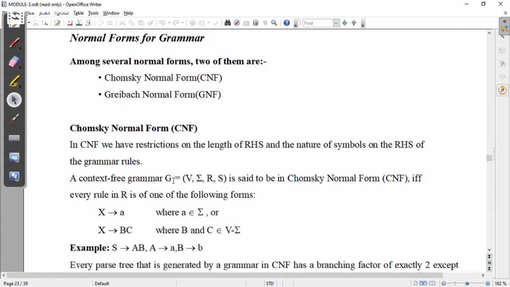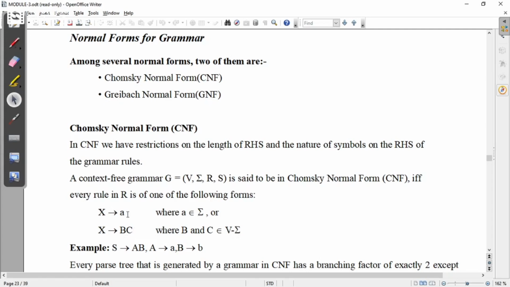Any grammar G, represented as (V, Σ, R, S), is said to be in Chomsky normal form if and only if every rule in R is of one of the following forms: X gives A or X gives BC, where A belongs to Σ and B and C belong to V minus Σ.